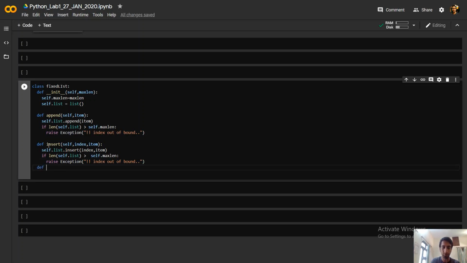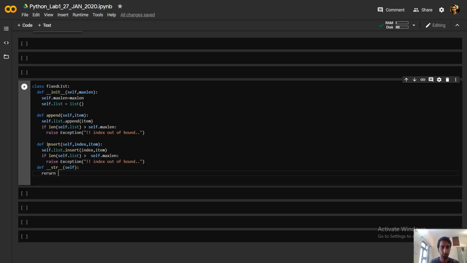Now we have to define the representation of this class object. So this way, self, and it will return self.list. Basically, whenever we try to print the object of this class FixedList, it returns this statement over here, this string.